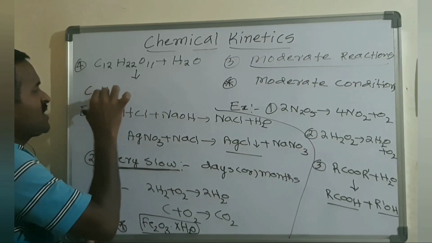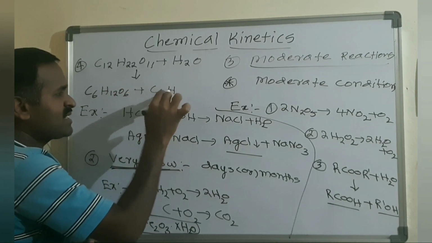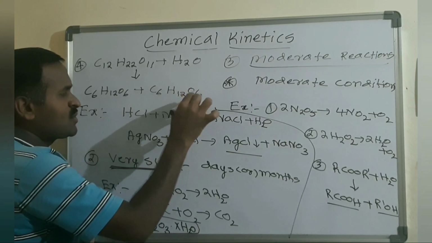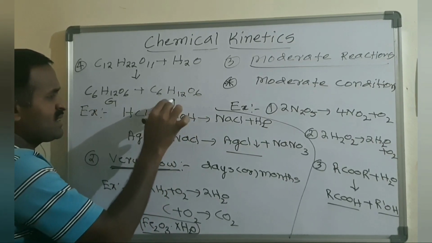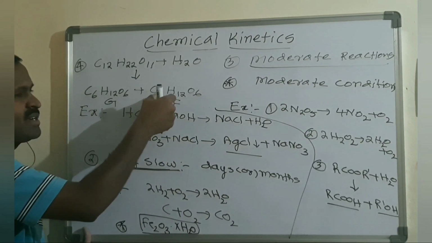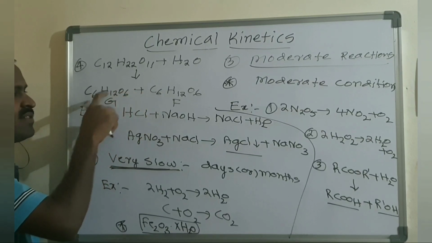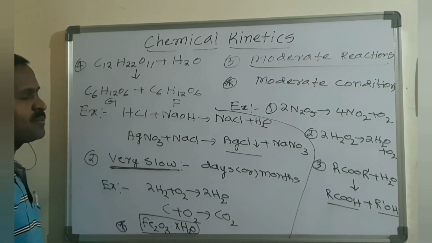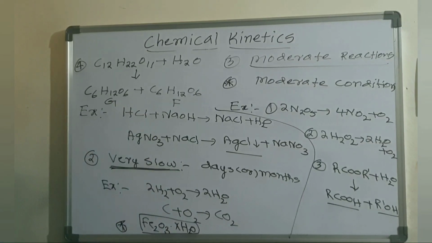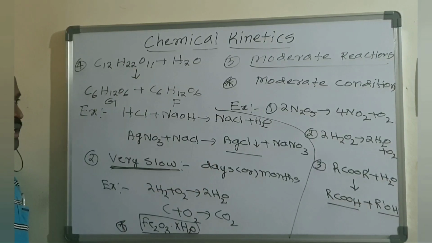The glucose formula is C6H12O6, and the fructose formula is also the same, C6H12O6. Both have the same molecular formula, but they come under functional group isomers. Glucose has an aldehyde functional group and fructose has a ketone functional group, so they have the same molecular formula but different functional groups. This inversion of cane sugar is also a well known example of a moderate reaction.